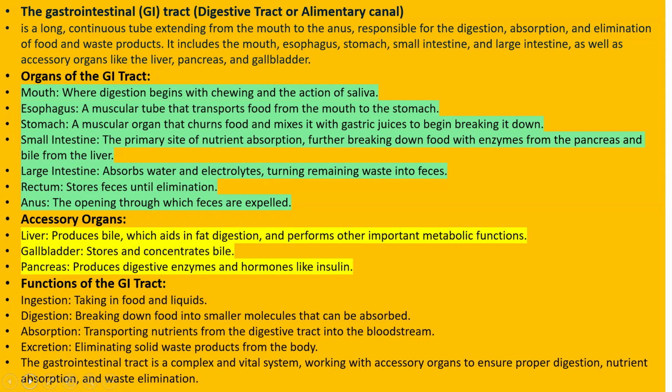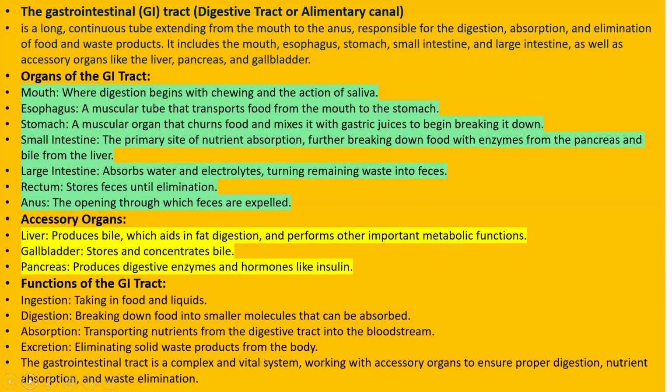After the stomach, the food is passed to the small intestine, which is the primary site of nutrient absorption, and the final digestion takes place in the small intestine. So it breaks down food with enzymes; there are different enzymes which we are going to learn in this video. Enzymes are secreted also from the pancreas, and bile from the liver.